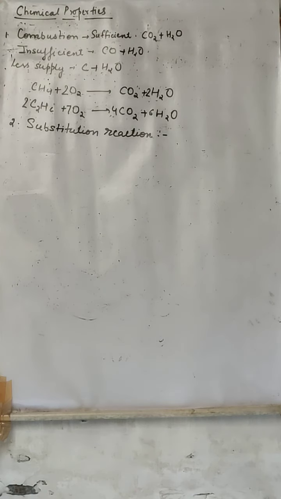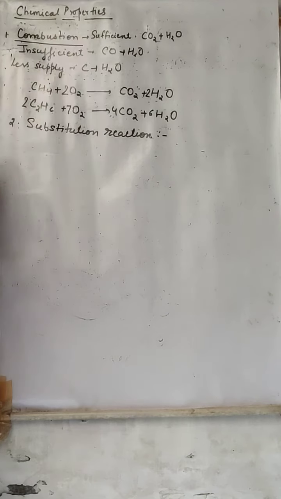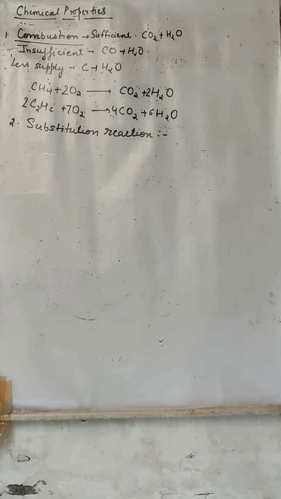Now, what are the chemical properties of methane and ethane? So first chemical property is combustion. So always remember, any hydrocarbon, when there is a sufficient supply of oxygen, will always form carbon dioxide and water. Any hydrocarbon, even alkane, alkene, alkyne, कोई भी hydrocarbon, when it is burned, will always form carbon dioxide and water.